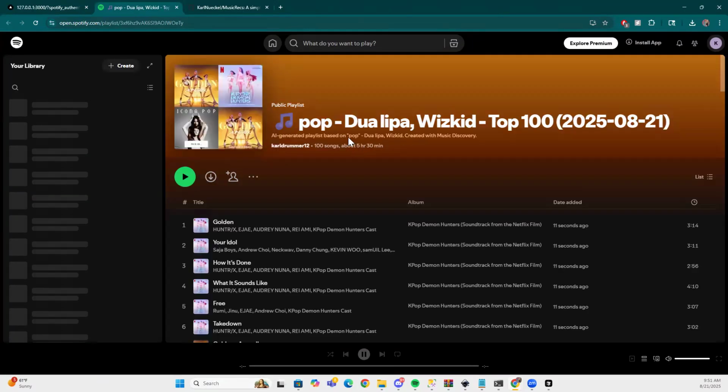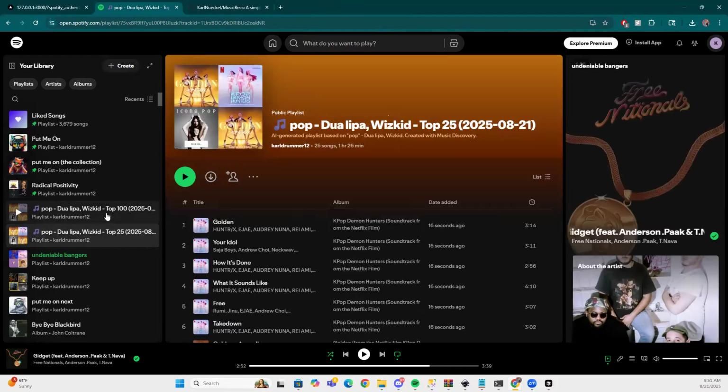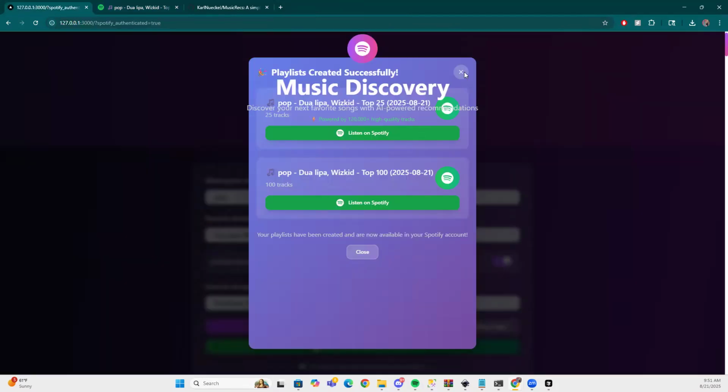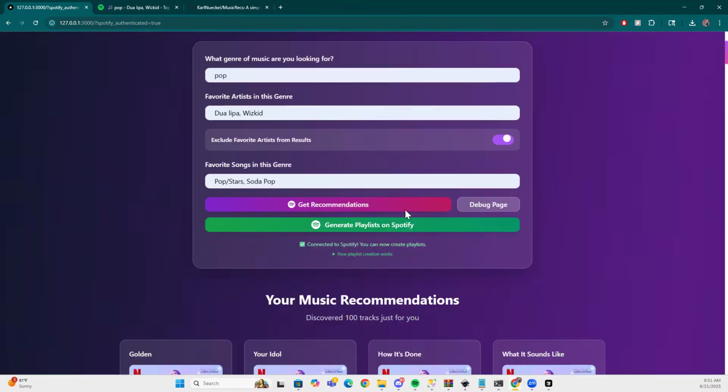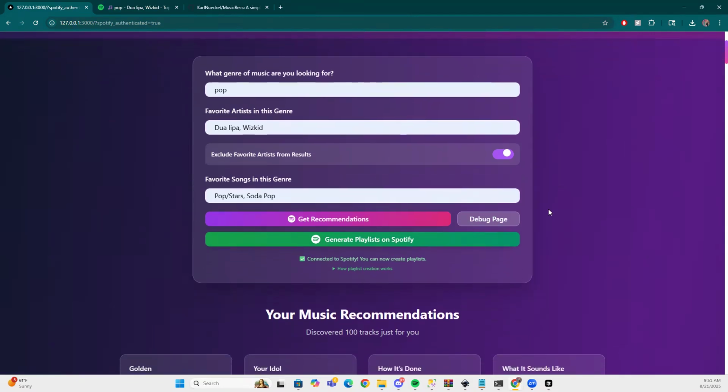And you can see here, once it loads, that we have these playlists generated. So we have 125 songs generated. And at this point, you can use that like you would normally on Spotify. So very cool. And you can do this multiple times, as many times as you want to help you generate those new songs.